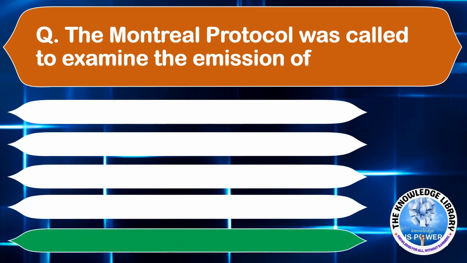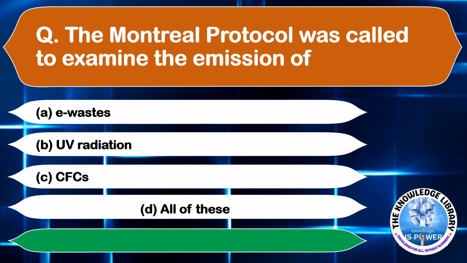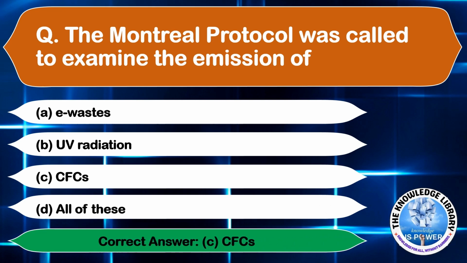The Montreal Protocol was called to examine the emission of what? Option A, e-wastes; option B, UV radiation; option C, CFCs; and option D, all of these. The correct answer is option C, CFCs.